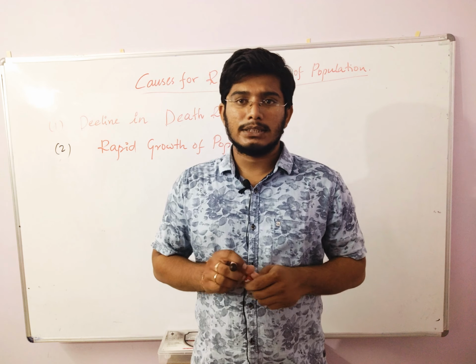So we have done with the concept now. See, what are the causes for rapid growth of population? Now we'll discuss all the concepts in 2 minutes. The decline in death rates. How does this work? The death rate is decreasing and the birth rate is increasing. So this is the reason.